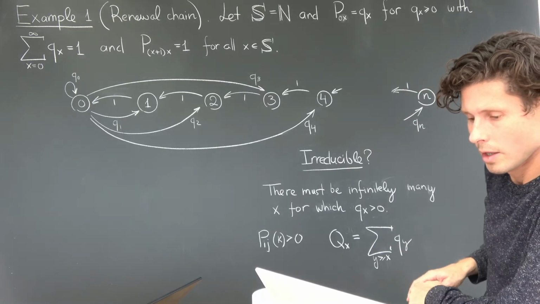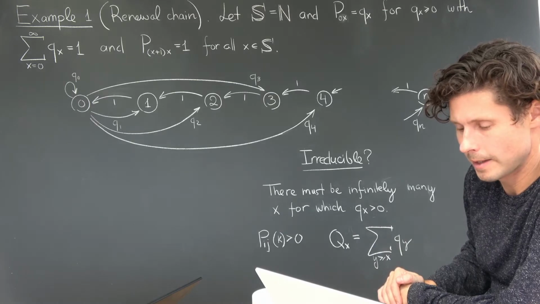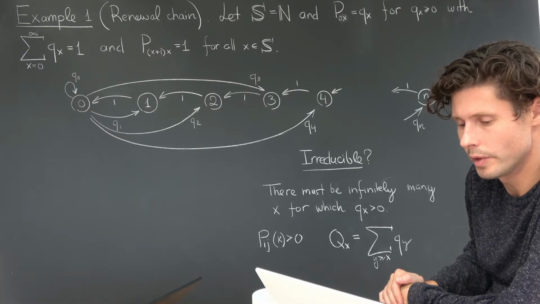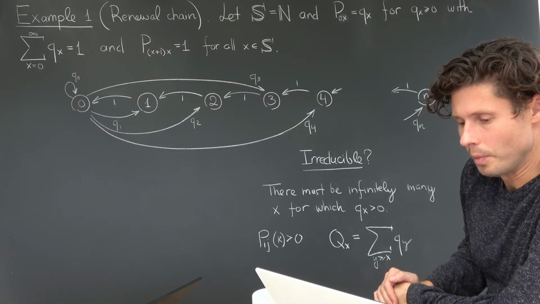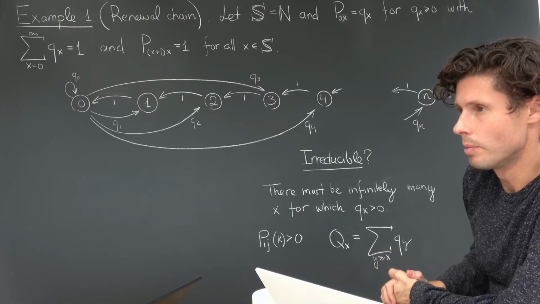Okay, so this is a kind of cumulative probability. You could think about this as the cumulative distribution function of the probability q.